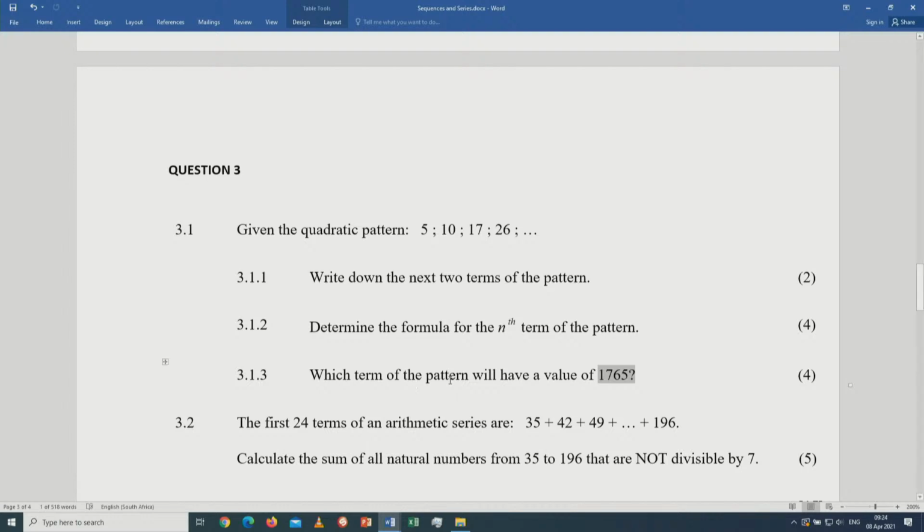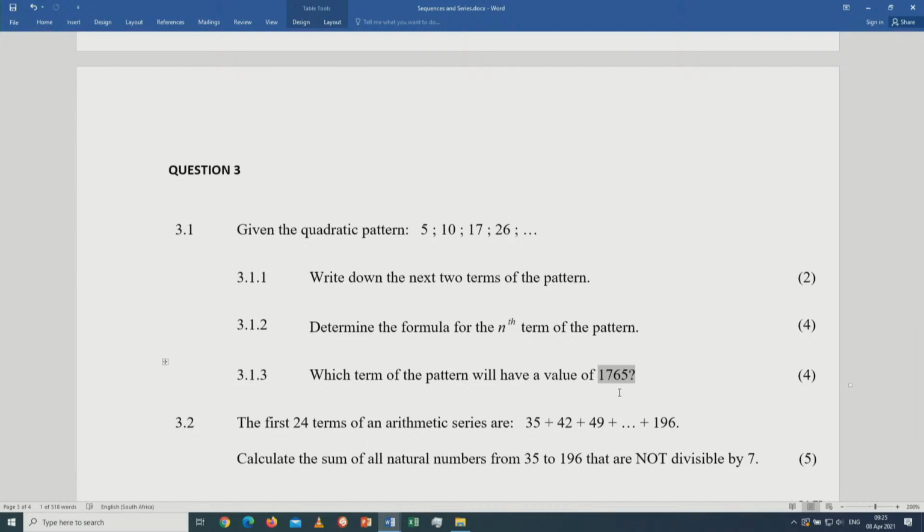Remember, as you work with n, because you talk about Tn, which is equal to an squared plus bn plus c. Let me repeat that one. The nth term of a quadratic pattern is given as Tn equals an squared plus bn plus c. What is the role of n in that question? N denotes or represents the position of a term in a sequence. So which term of the pattern will have a value of that? It means n will always be a natural number.